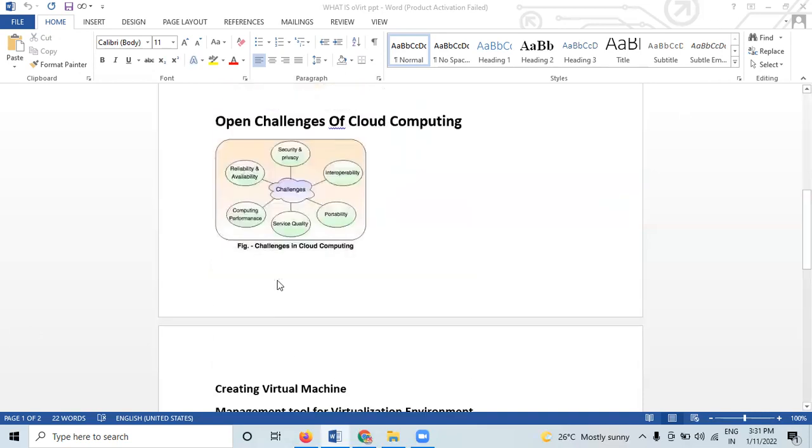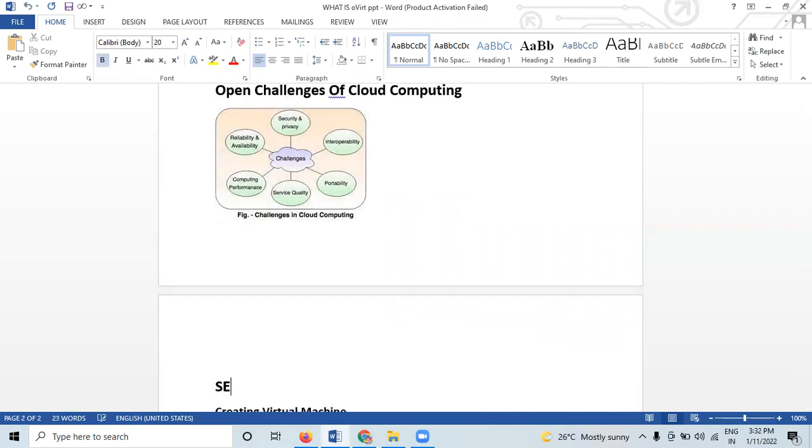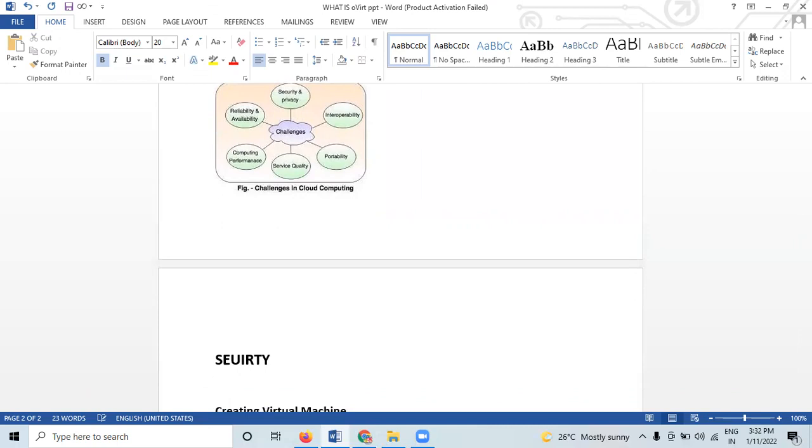So first is security. So this is the challenge. The topmost concern in investing in cloud services is security issues. In cloud computing, it is because your data gets stored and processed by a third-party vendor and you cannot see it. Every day or other, you get information about broken authentication.